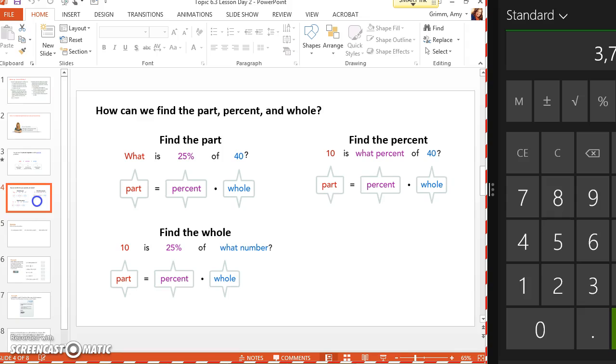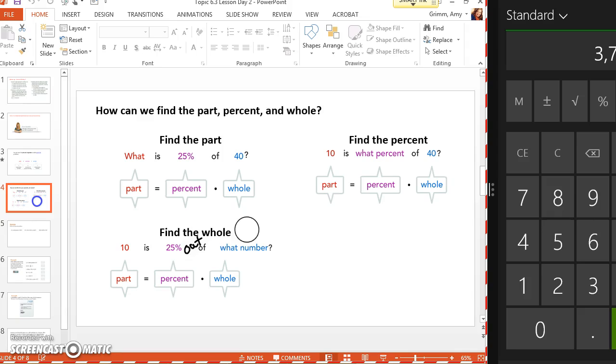Finding the whole, I always put in this word out of, because when I put out of, that helps me figure it out. So that's like you say to Mr. Mabry, well, how much is this quiz out of? And he says, oh, it's out of 25. And you're like, oh, that's the whole amount of the quiz. And then the part is the part that you got right. So I got 20 out of 25. Does that make sense? So that's how I always kind of figure out what the whole is.